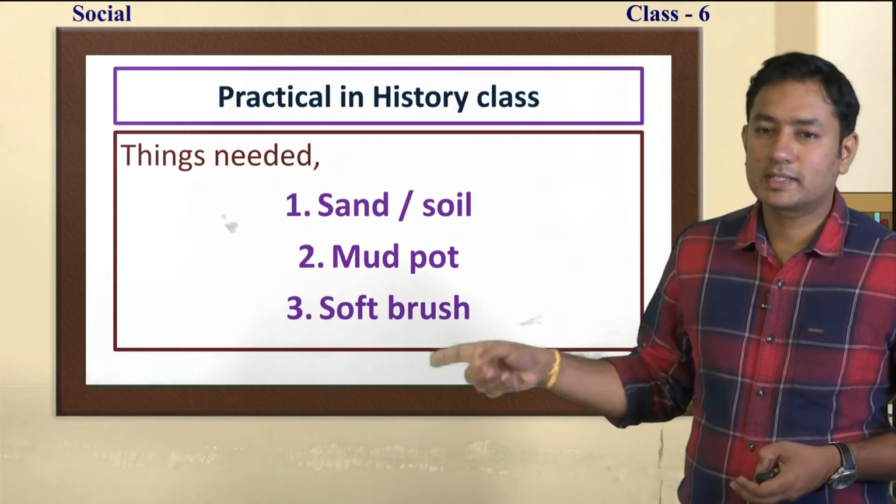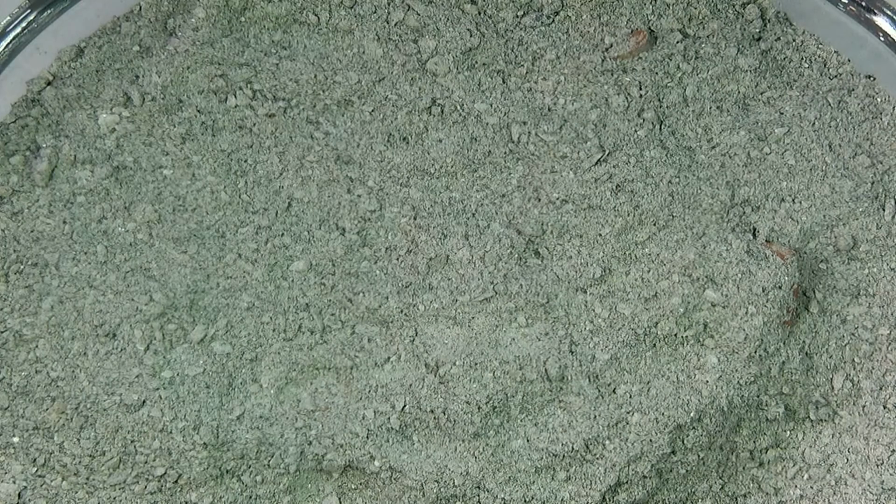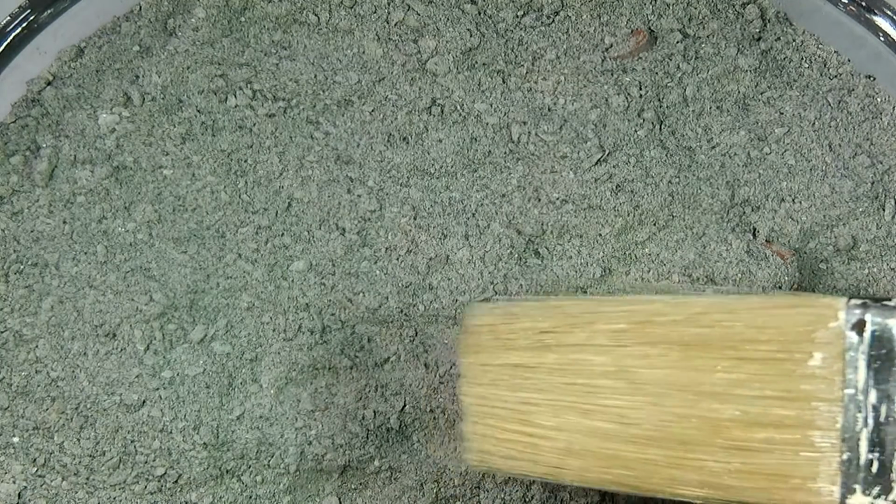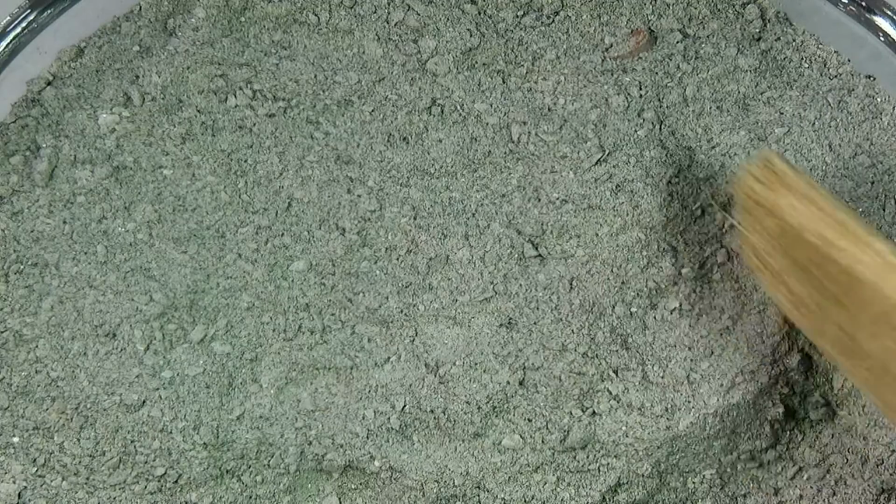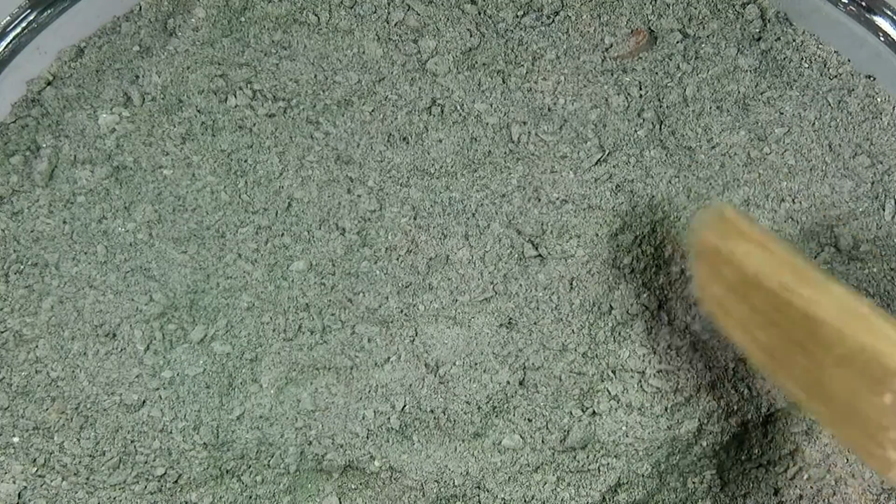So the things we need are these things. Sometimes the artifacts are buried under the earth, in successive layers of soil, and how are we going to pick them? See, it is very simple, but if we use a very sharp object, we may hurt the artifacts. So we will have to use this kind of gentle brush. See, slowly, here is a piece of mud pot.